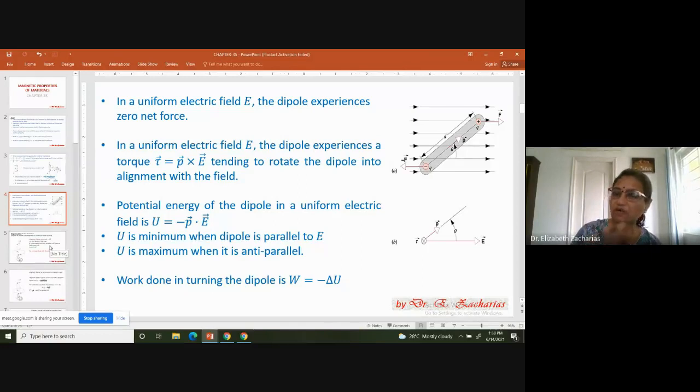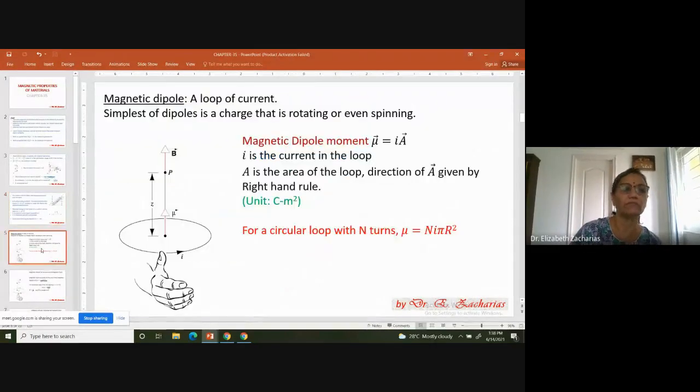So what I discussed till now is not part of this chapter. It is chapter number 29. But I'm intentionally discussing all that here so that learning becomes easier. Okay. So there we talked about the electric dipole. Similarly, now we are coming to magnetism. We are talking of the magnetic dipole.